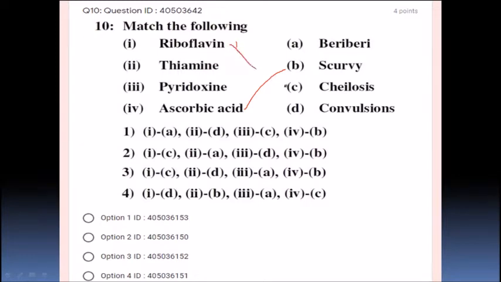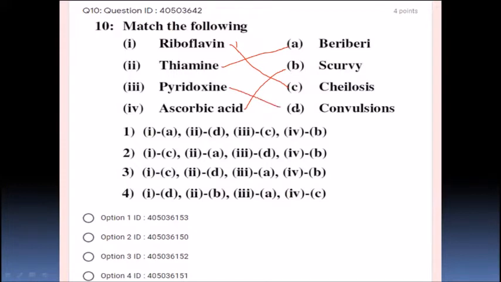And thiamine, what is thiamine? Yes, thiamine is B1, it is going to cause beriberi. These are all known, and more or less from a biology background, but these are all general science questions, right? Pyridoxine, what is pyridoxine? Yes, a vitamin. It is going to cause convulsions.